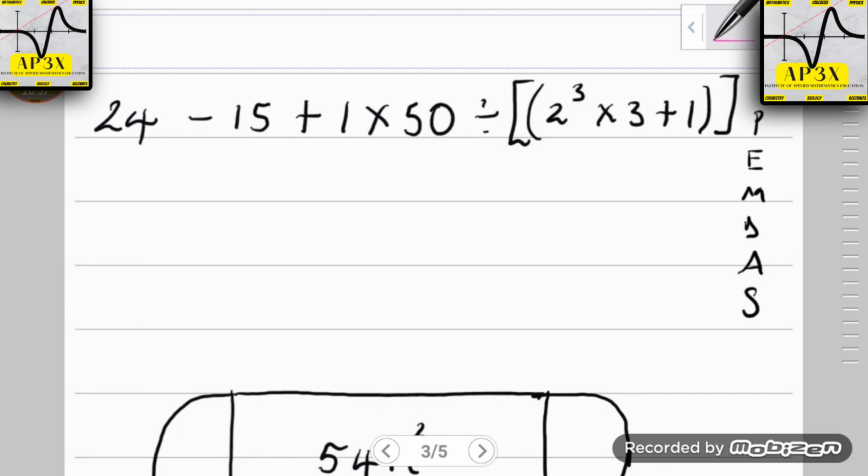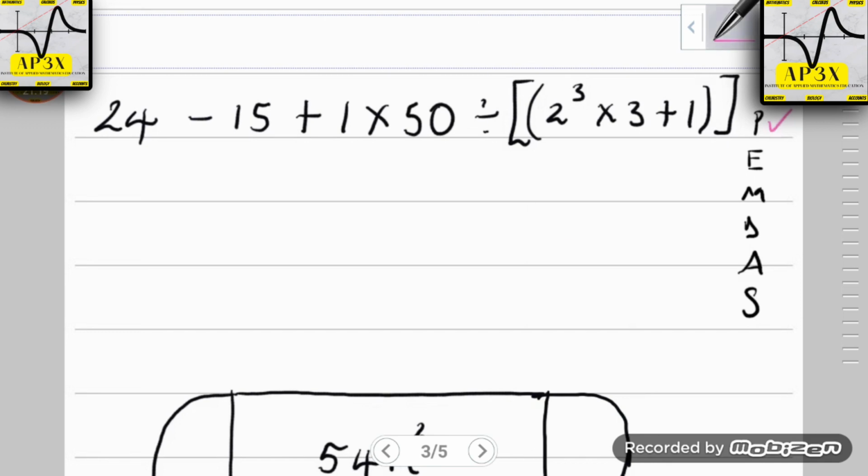It just depends on your personal preference. I personally like using the acronym Please Excuse My Dear Aunt Sally. This is what I use. Okay, so I'm going to do a check off. Once you use this technique, you're going to find that most of the time you're going to get your question right. So let's check off. Is there a parenthesis in the problem?